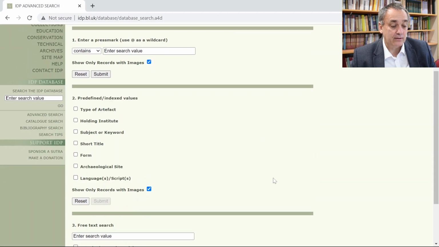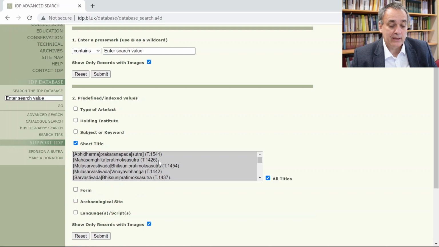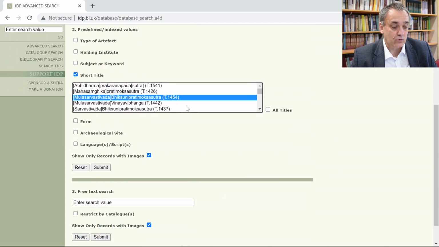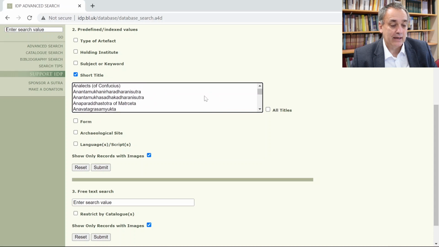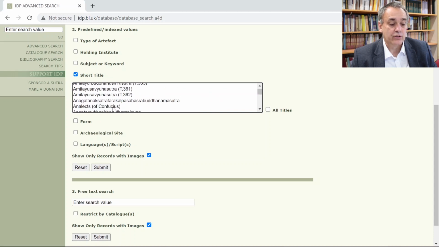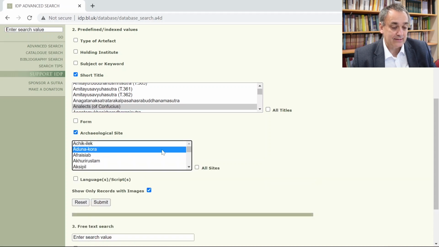But let's try to find another text which is not as popular as the Lotus Sutra. So let's go back to this short title search and then search for something like, I don't know, the Analects of Confucius. And if we select that, we can click submit. But let's remember that at the same time, we can also select things like archaeological site.